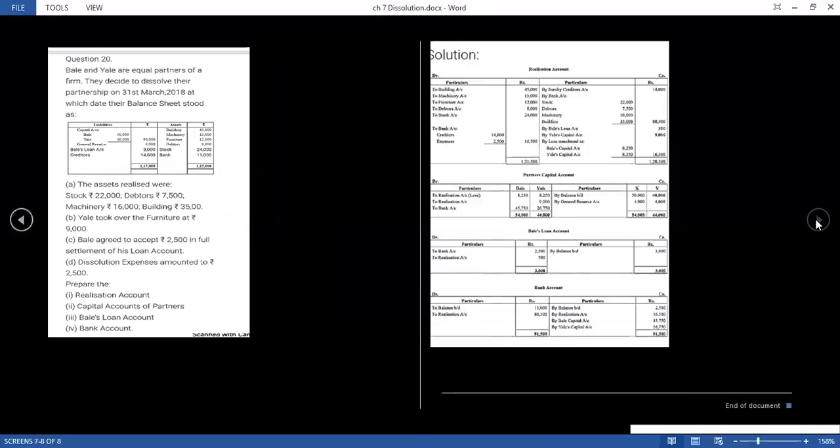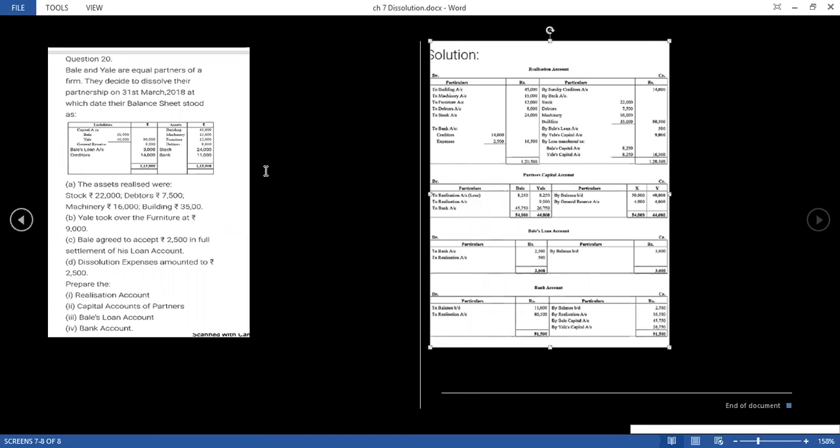Now question number 20, in which you have to prepare all the accounts. Here they have mentioned to prepare the realization account, capital account, Bale's account, loan account, and bank account. So first of all, we have to transfer all the assets to the debit side, and all the liabilities except capital, the reserves, and partner's loan. Except these items, we transfer everything here. So we are having only the creditors.